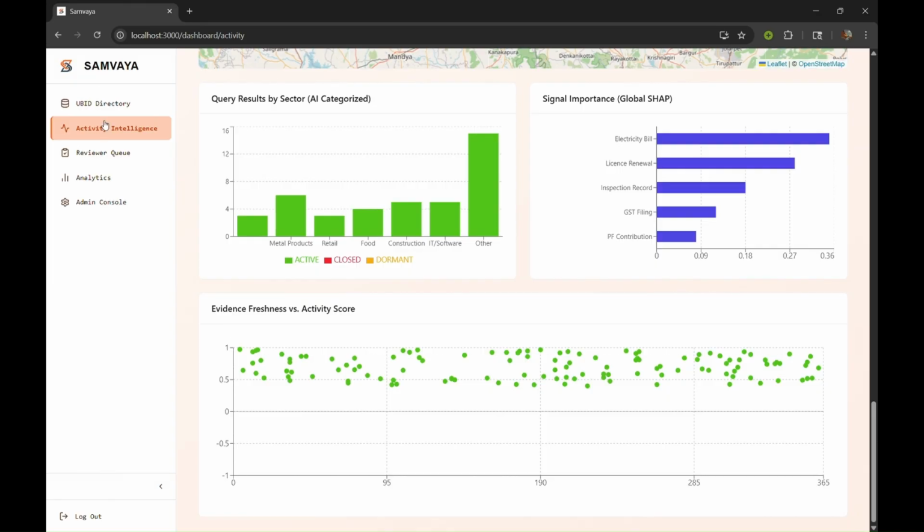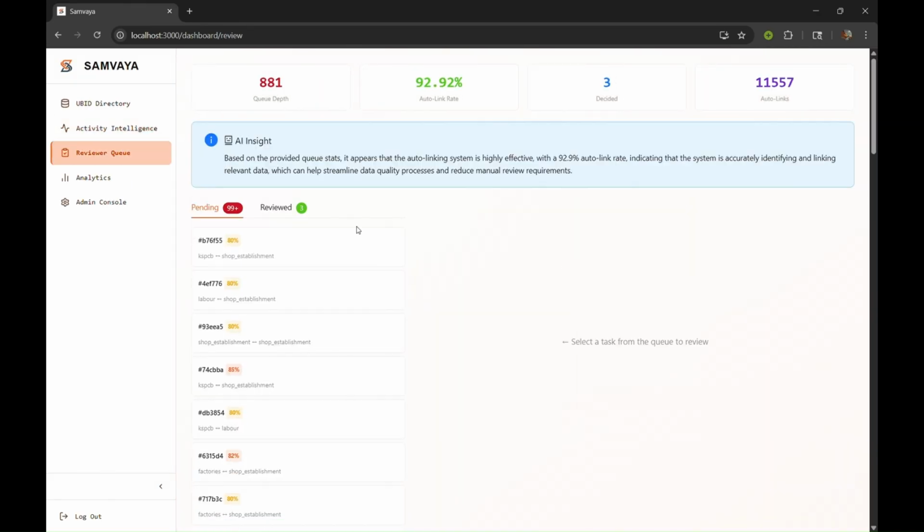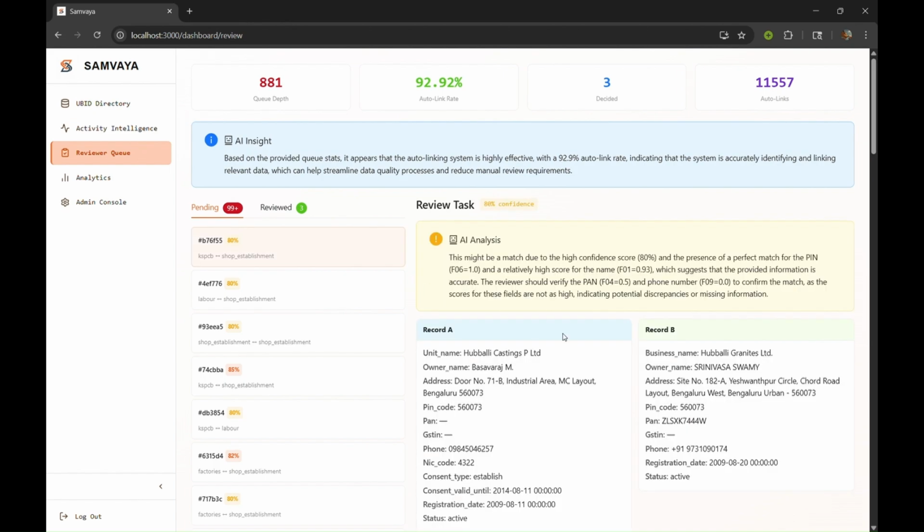Now, moving on to the reviewer's queue. This queue consists of all the businesses whose match scoring was between 75% to 95%. Thus, they are left up to manual review by the reviewers. Now, let me try reviewing a business here. Our AI model could not decide whether these businesses are a perfect match or not. So, these are left up to manual review.